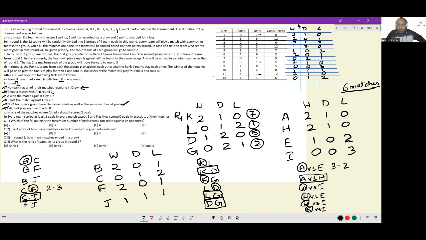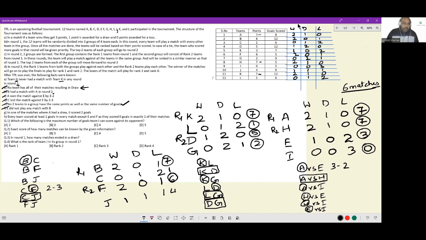So this is rank 1 here. This is rank 2 here. Here 7 and 7 and 3 and 0. So rank 1 and rank 2 here. These are the points. Here I have 7 and 1, 6 and 4. So this is rank 1, this is rank 2 here. We have lots of information available, lots of outcomes known. The only 3 matches for which we precisely don't know the outcome are BF, BJ, and FJ, because in these matches, one of each team will win 1 match.